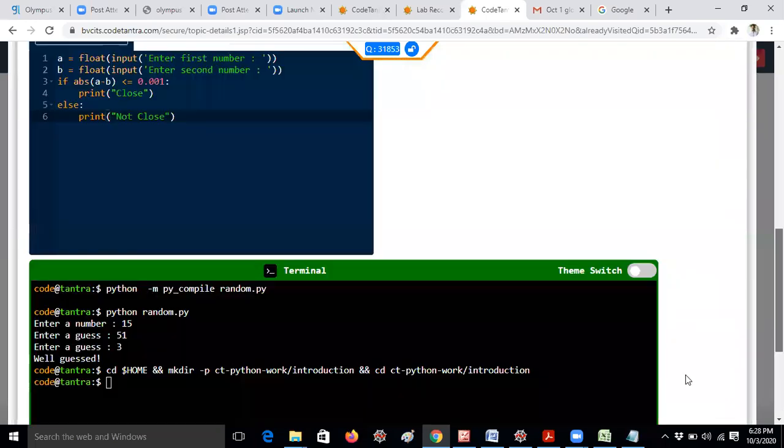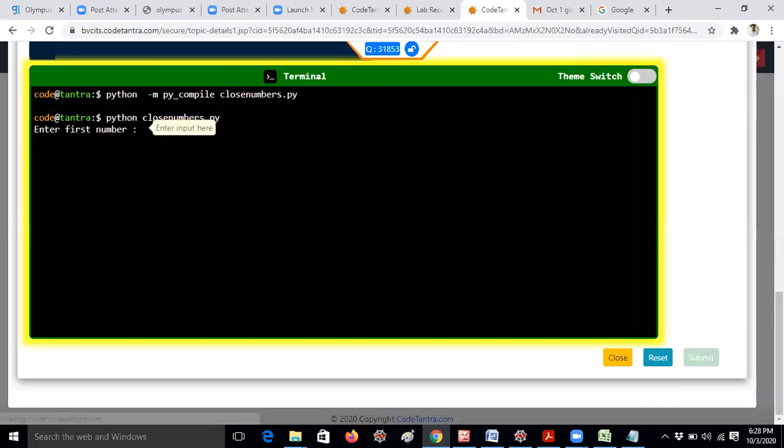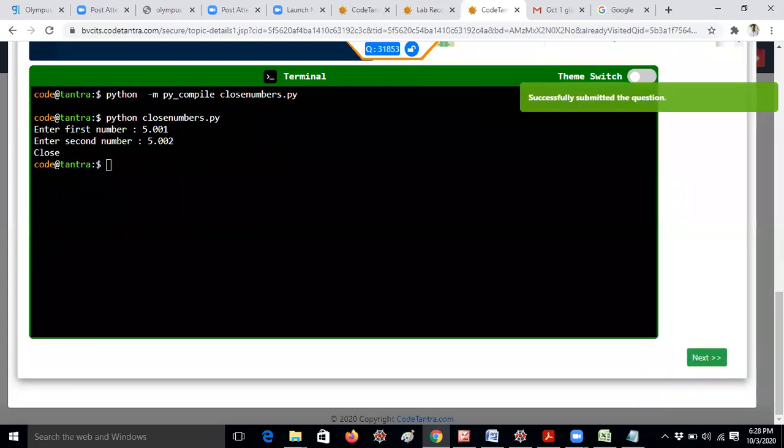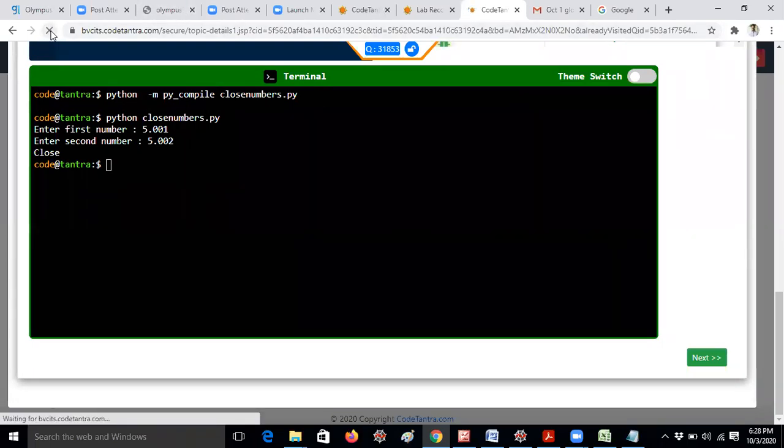Now let me give values and submit. I will give the numbers 5.000 and 5.001, and 5.002. Close. So that means I am getting the correct message. Now let me run it again.